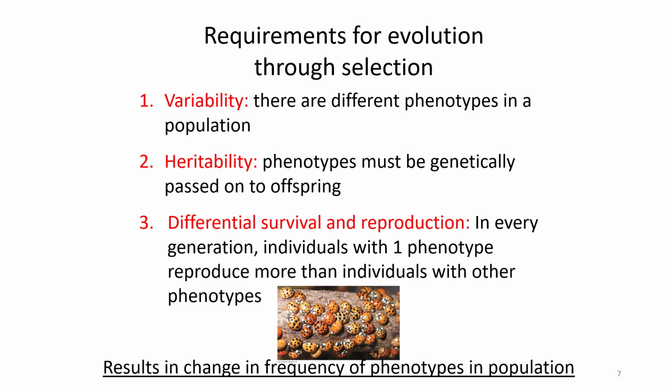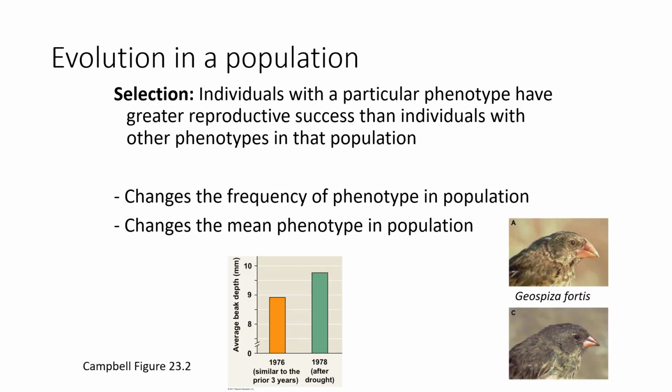And the result of these 3 things are that change of frequency of phenotypes in a population over time, and that's evolution. So we have something called selection here. Selection is the process by which a particular phenotype will have a greater reproductive success than individuals with other phenotypes. And this changes the frequency of the phenotype if it's heritable, which changes the mean phenotype, the average phenotype in the population.